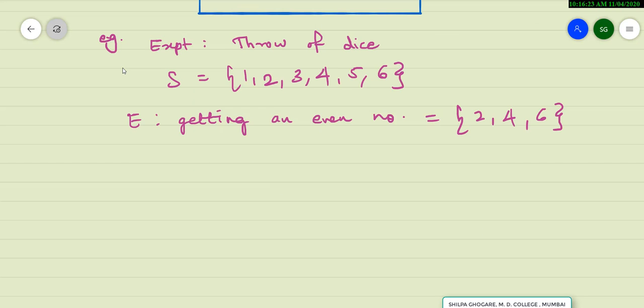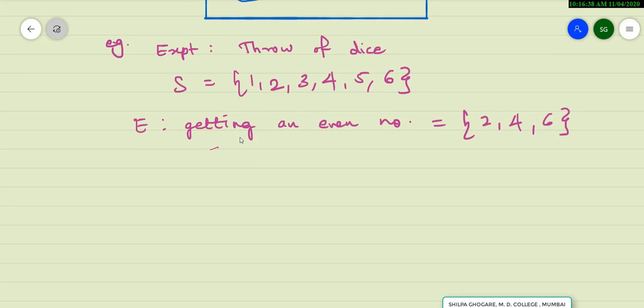Now I am considering the same example which was considered in the previous definition. The experiment is throw of a dice. So what is S? 1 2 3 4 5 6. Let E be an event of getting an even number. That is the set consists of, or the subset consists of 2, 4, 6.